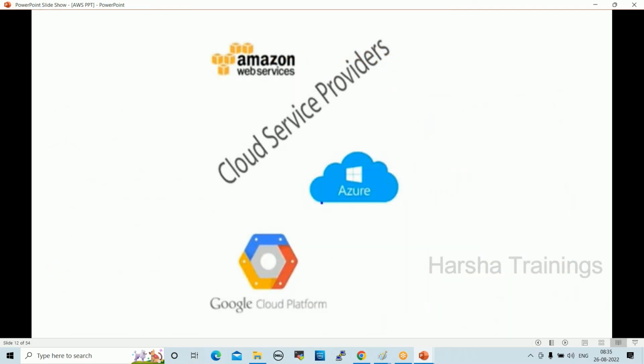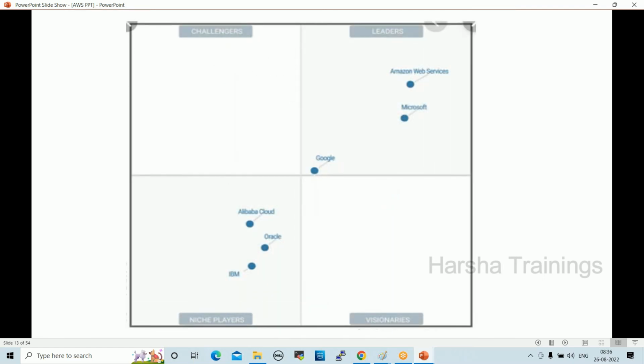So these are the topmost clouds: Amazon Web Services, Microsoft Azure, Google Cloud Platform, right? Amazon Web Services is in first place, Azure is in second place, Google is in third place. Still, we have different cloud platforms available. These are the quadrants. Here in this quadrant, AWS is in first place, Microsoft is in second place, Google is in third place.